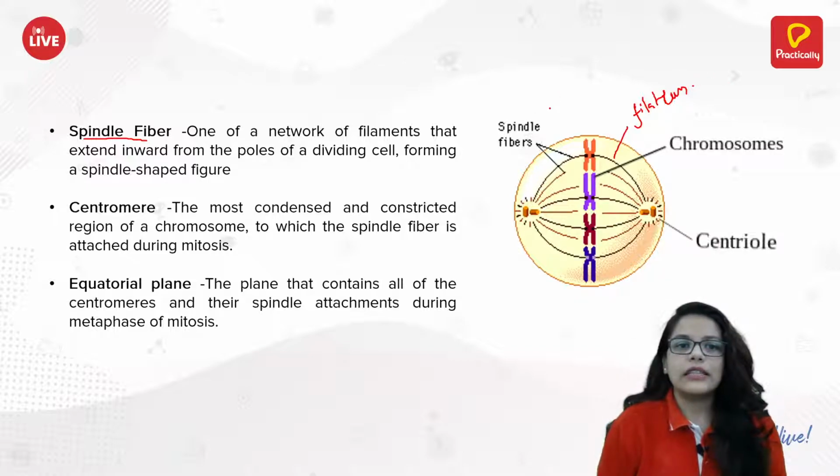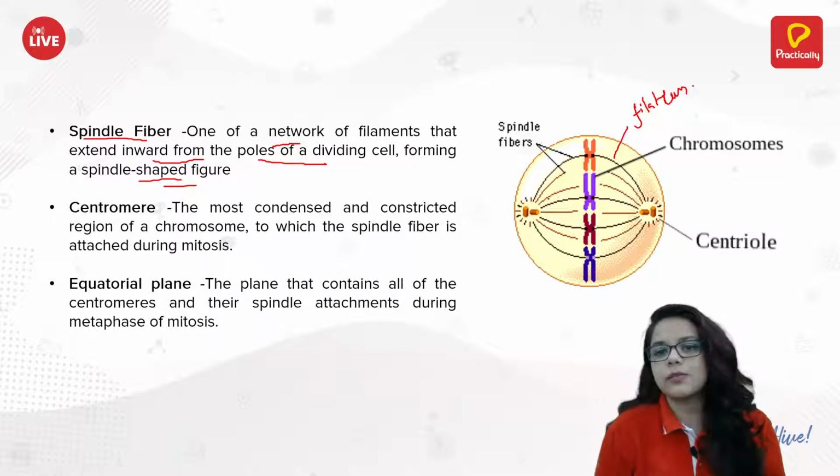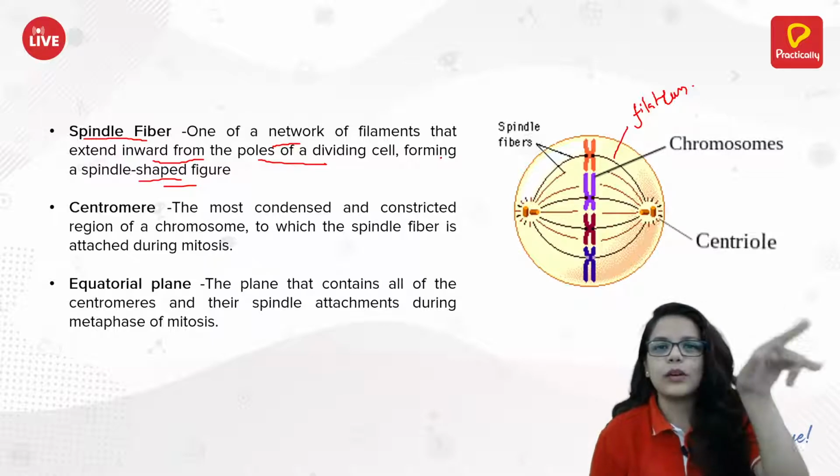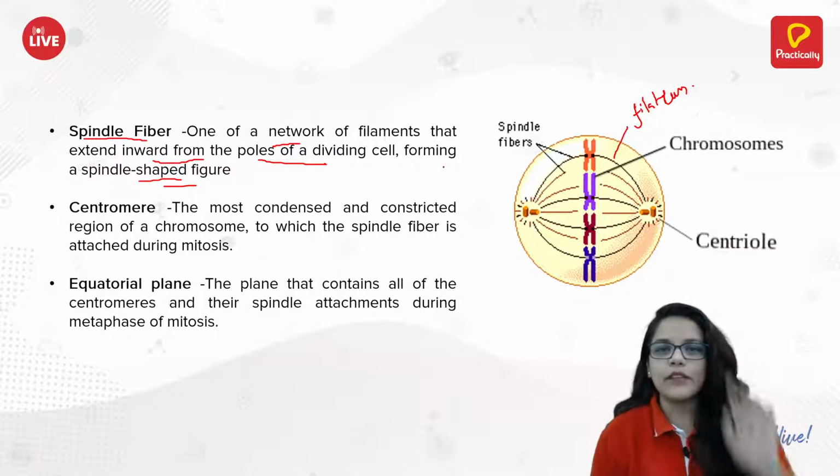It is the network of filaments that extend inward from the poles of the dividing cell, forming a spindle shape, like this. This is kind of a road on which the chromosomes are traveling.